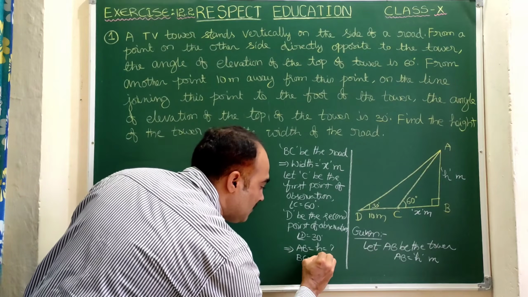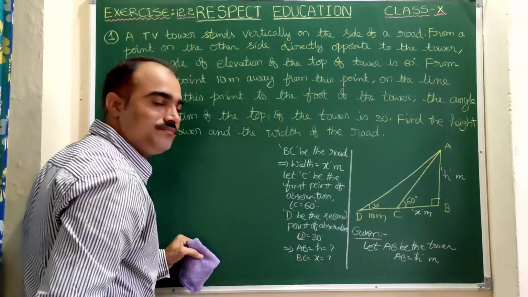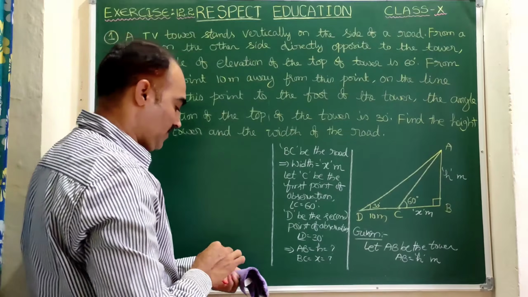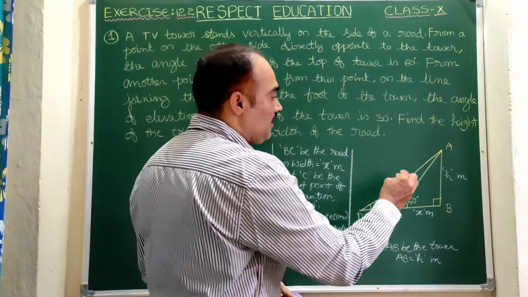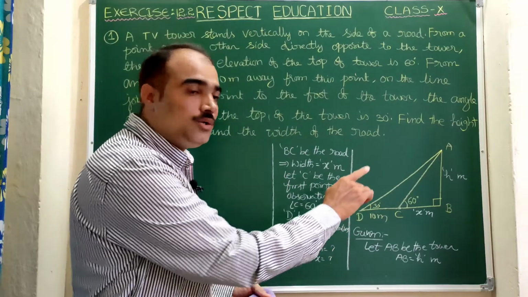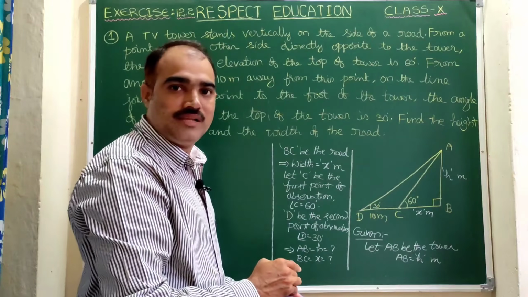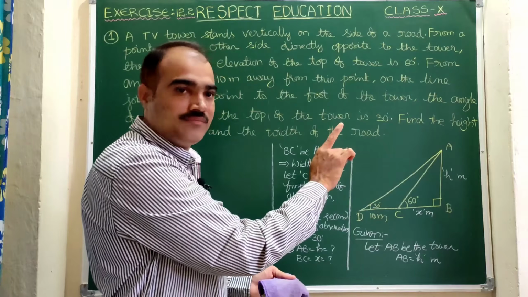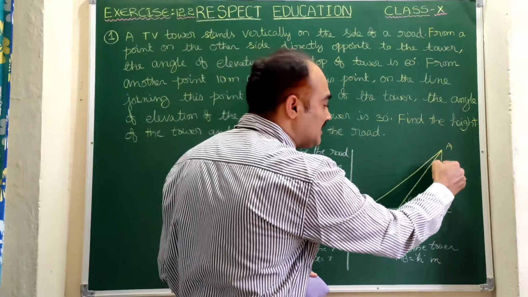BC is equal to x is equal to question mark. Now let us start solving this problem. Here the thing is that we need to take separately two right angle triangles, in fact, as many as right angles it has. Now here it has two right angle triangles.